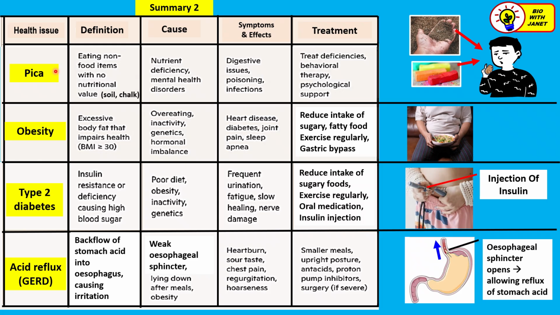So apart from the first 4 issues, let's talk about PICA, obesity, type 2 diabetes, and acid reflux. Let's begin with PICA. PICA is a very strange habit where the person eats non-food items like, for example, soil or chalk or soap or paint that has no nutritional value at all. So it usually happens in children who have some mental health disorders or even in pregnant ladies.